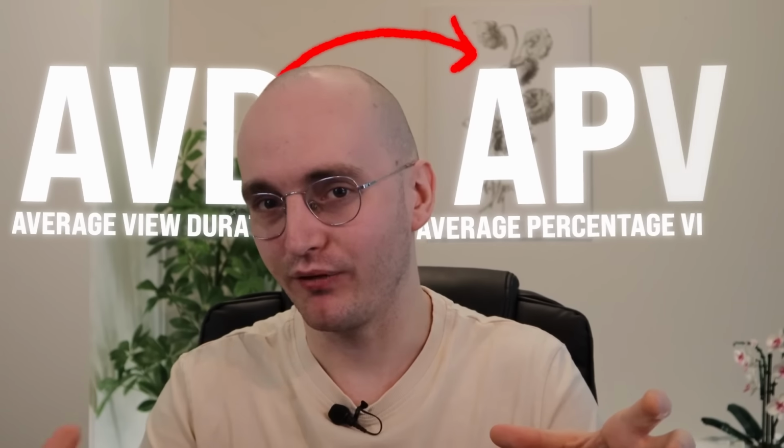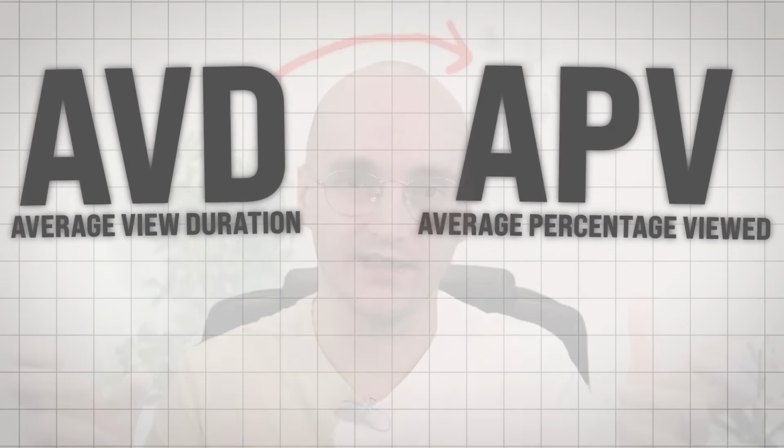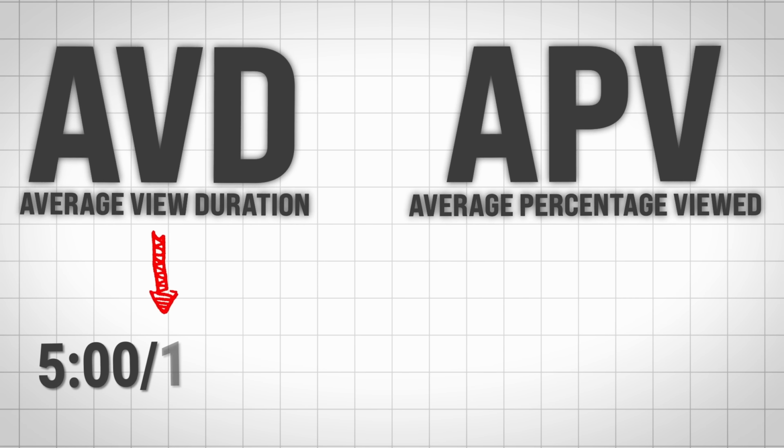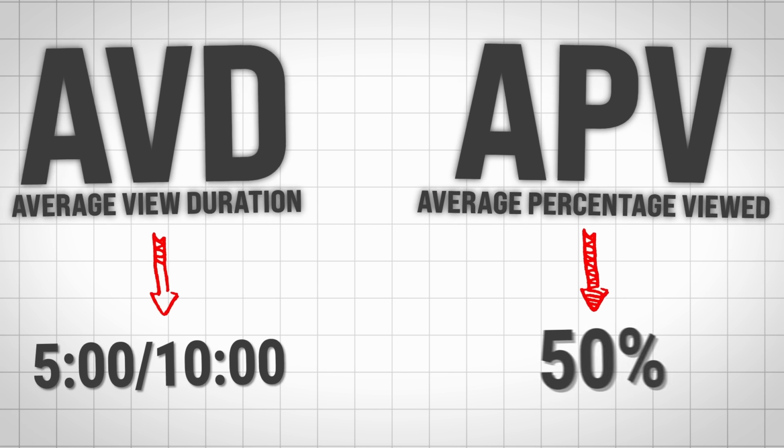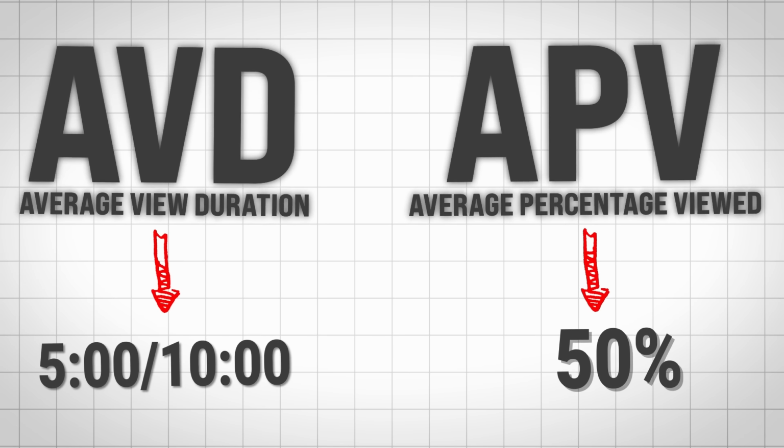One extra thing I want to add here is that sometimes people don't use AVD, instead they use APV, which is their retention rate. This is where we take the AVD, such as 5 minutes out of the 10 minutes, and we simply turn it into a percentage, so 50% of our entire video.